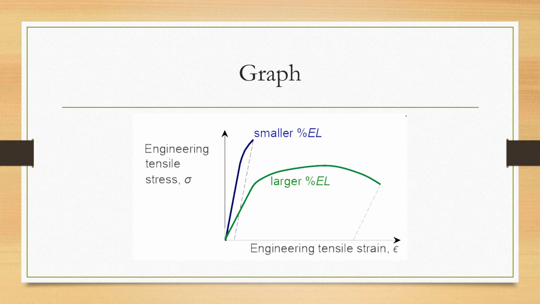In this graph, you can see the larger the curve is, the better the elongation is. If the curve is smaller, elongation is very little, which means the material is not ductile.